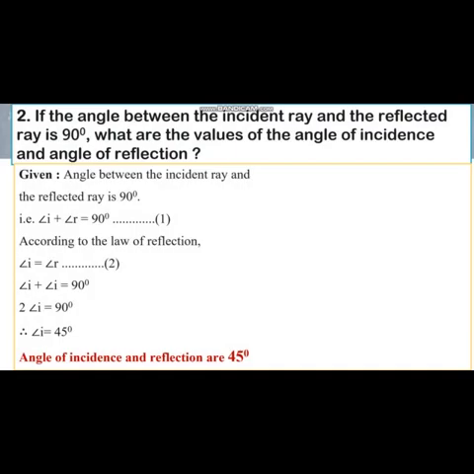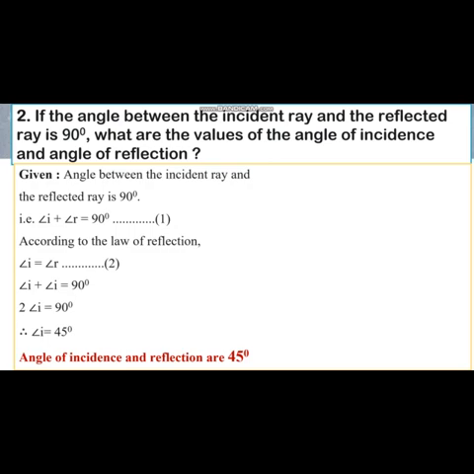The second question we have is, if the angle between the incident ray and the reflected ray is 90°, what are the values of the angle of incidence and the angle of reflection? I repeat the question: the angle between the incident ray and reflected ray is how much? 90°.